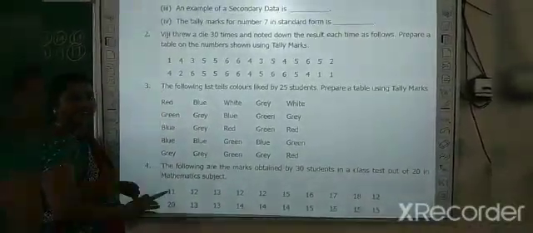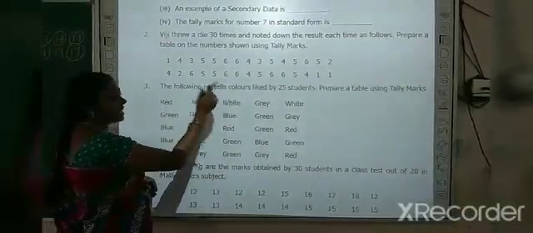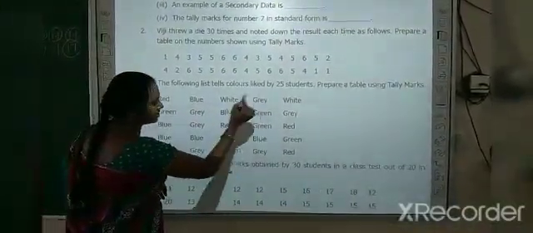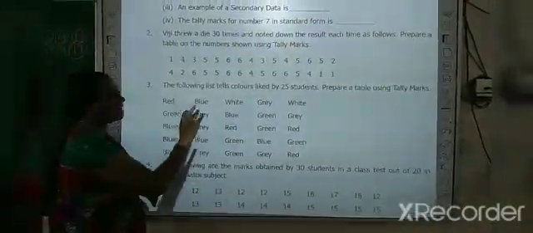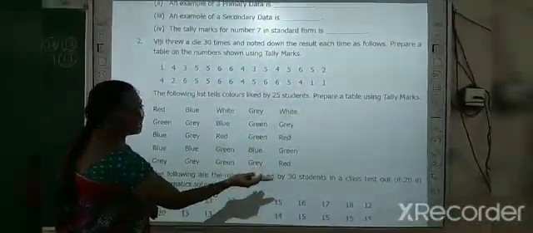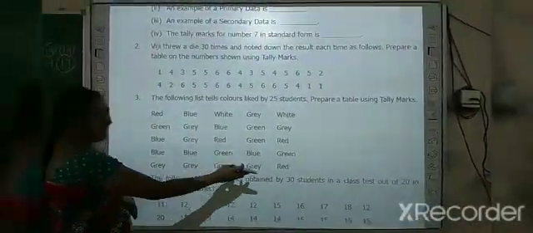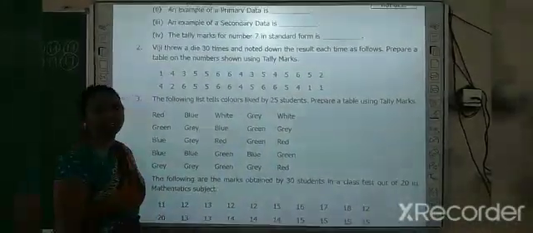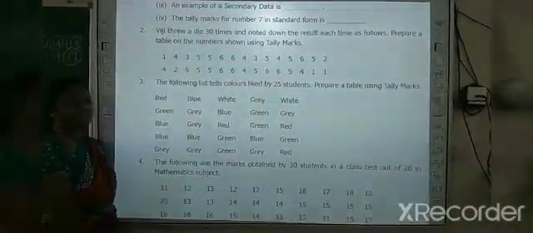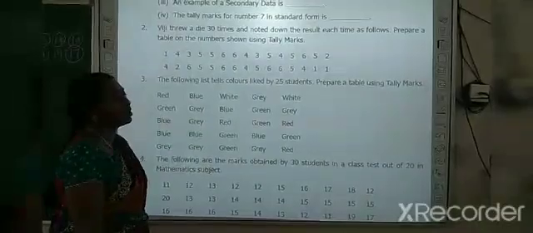So just sort out the colors. Then tally marks. So how many red colors are here? Just count it and draw the tally marks. And the frequency, write the number. At last you need to add it. You should get it as 25. Is that clear, students? So this you need to write in your classwork.